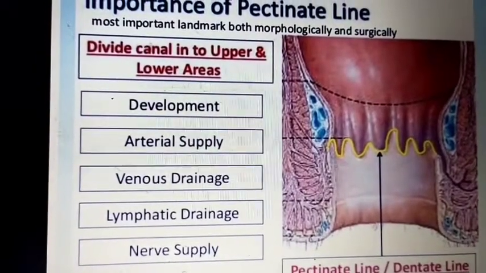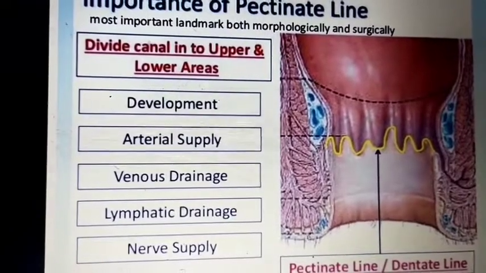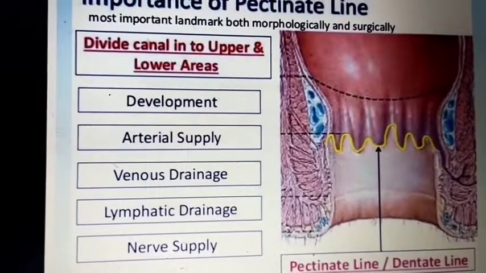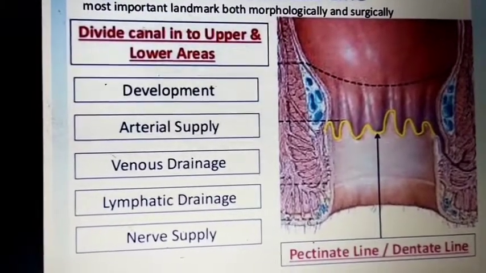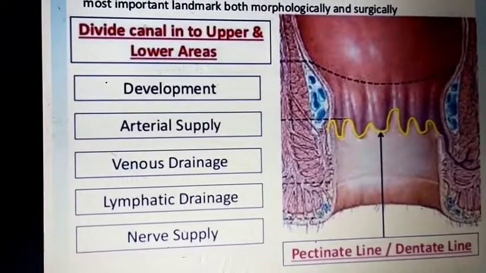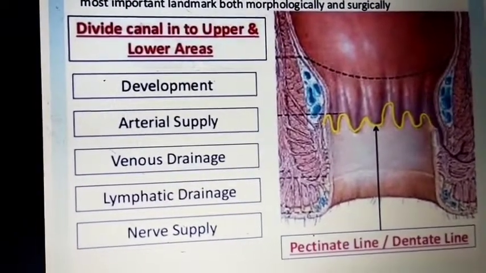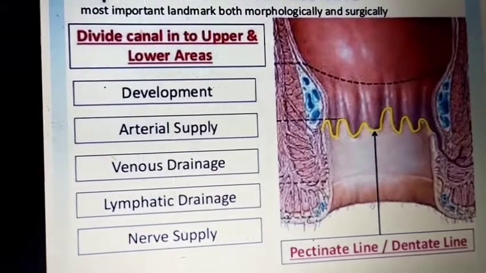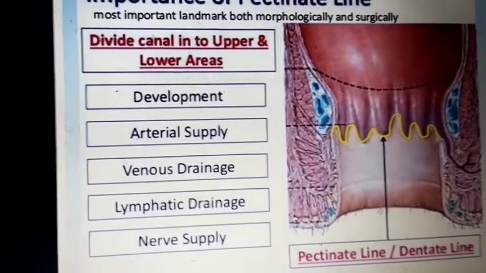Arterial supply: above it is supplied by the superior rectal artery, and below by the middle and inferior rectal arteries. Venous drainage is by the superior rectal vein above, and the middle and inferior rectal veins below. Lymphatic drainage and nerve supply are also different, because morphologically and surgically the pectinate line marks a difference.